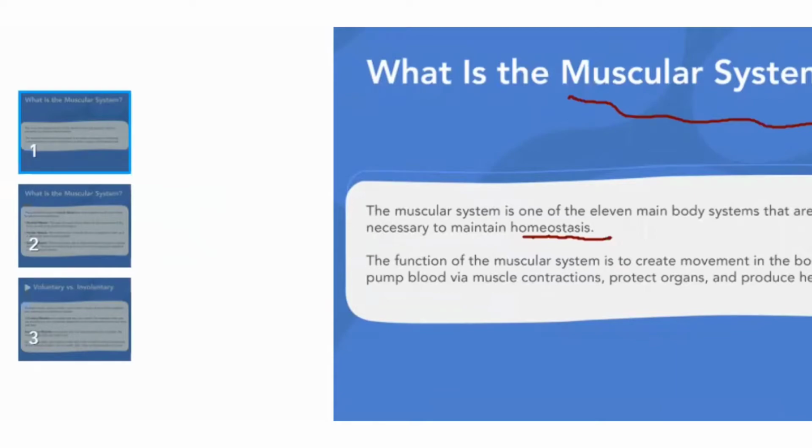For example, if we move our hands, our arms, our shoulder, our foot, our leg, this is actually movement. So the functions of the muscular system are to create movement in the body, pump blood via muscular contractions, protect organs and protect heat. So these are the main functions of the muscular system.